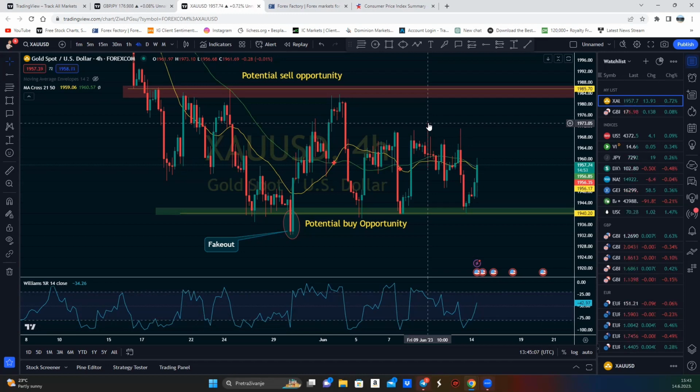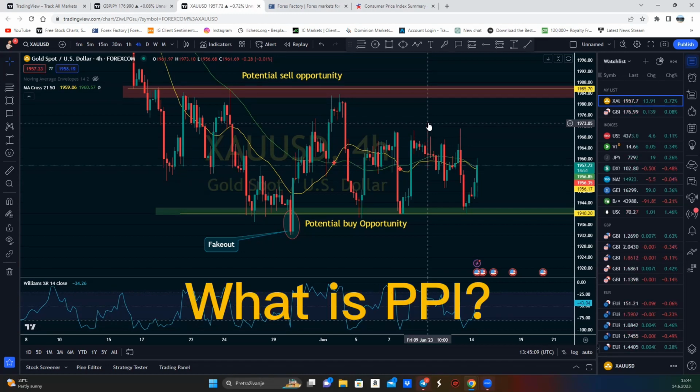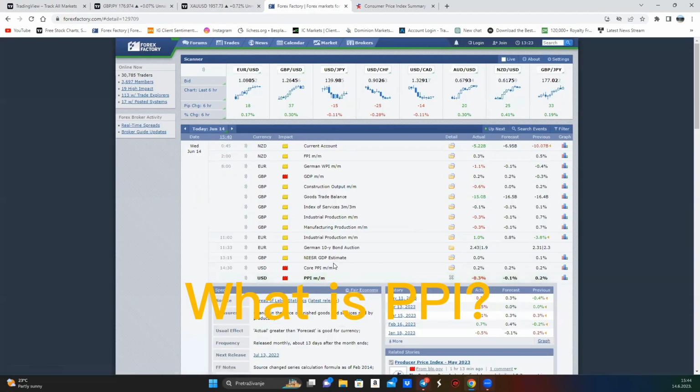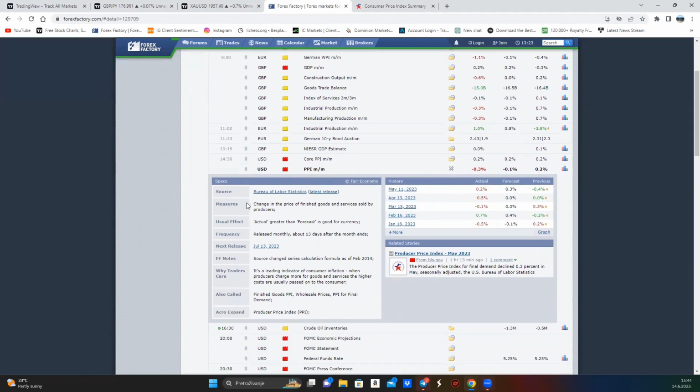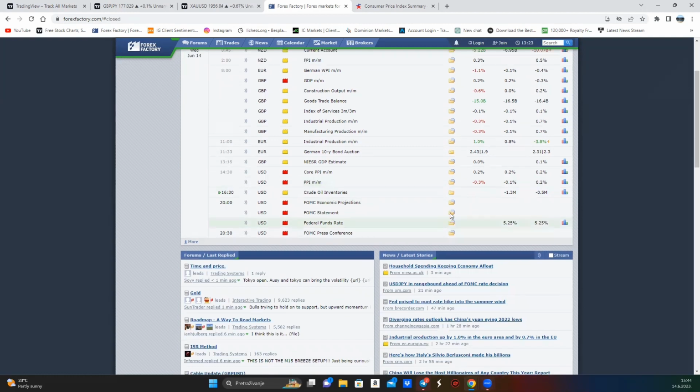Regarding today's news, we have PPI. Who can tell me what PPI is? It's the producer price index. So basically, it's the change in the prices that manufacturers have to pay. Exactly. So what's the difference between CPI and PPI? Well, CPI is what consumers are paying, and PPI is what producers are paying. Well done. Exactly. That's true.